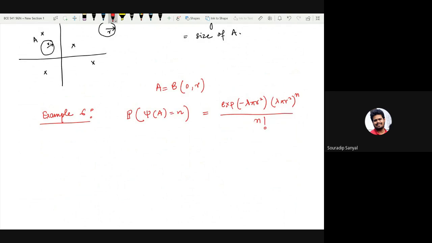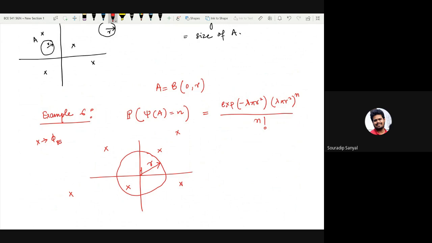Now what we are interested in is a special case. Suppose you are a mobile phone located at the origin of this Cartesian plane. For this mobile phone, we are interested in the location of these base stations, which is given by a Poisson point process. These are the x's for a Poisson point process of base stations. And we are interested in a distance r. Let's say r can be 10 meters or 20 meters or whatever. What we are interested in is the probability. So it might be of practical interest to you as well.